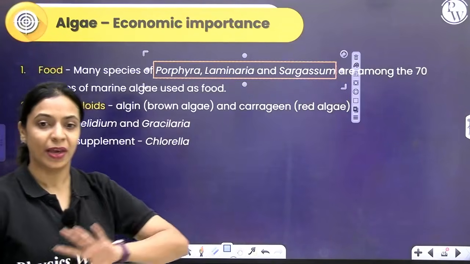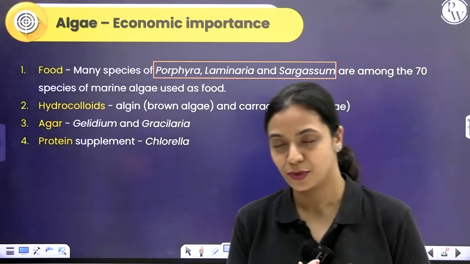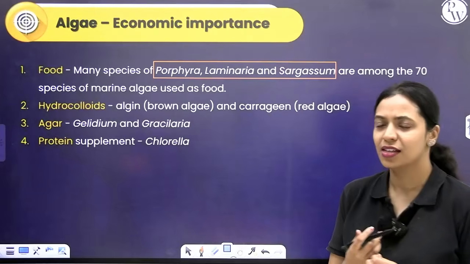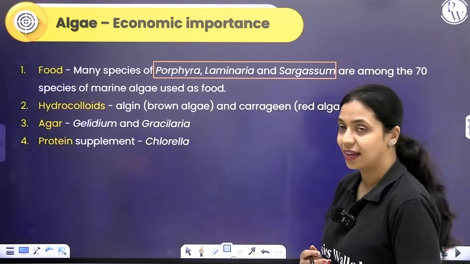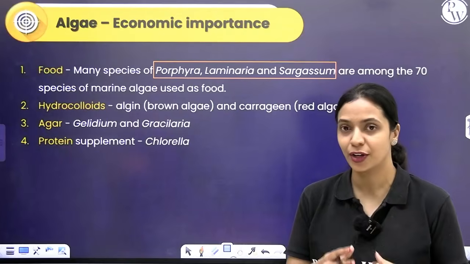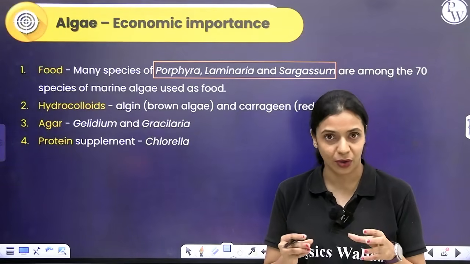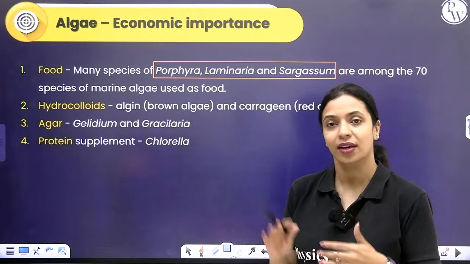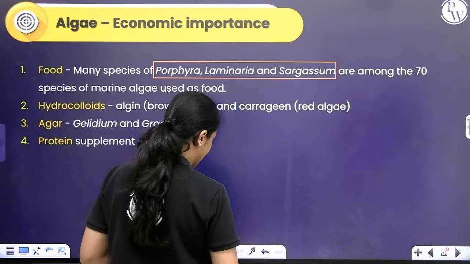This, along with many other species of algae, are consumed as food. It's consumed as a delicacy, especially in Japan, China, Korea, and those countries. And then they have many hydrocolloids. Hydrocolloids are structures or compounds that are present right outside the cell wall. Algae are plants, so they definitely have a cellulosic cell wall.